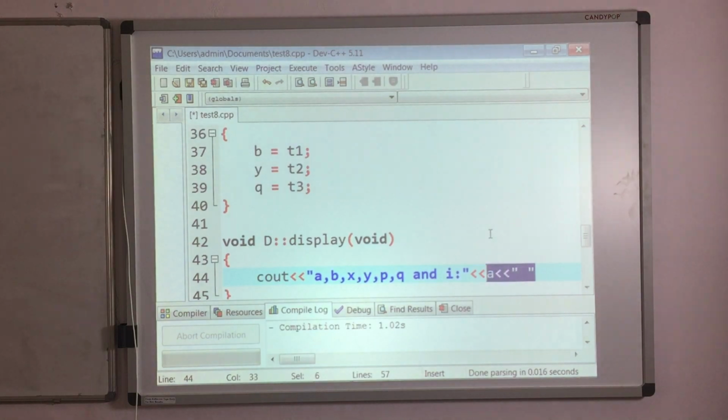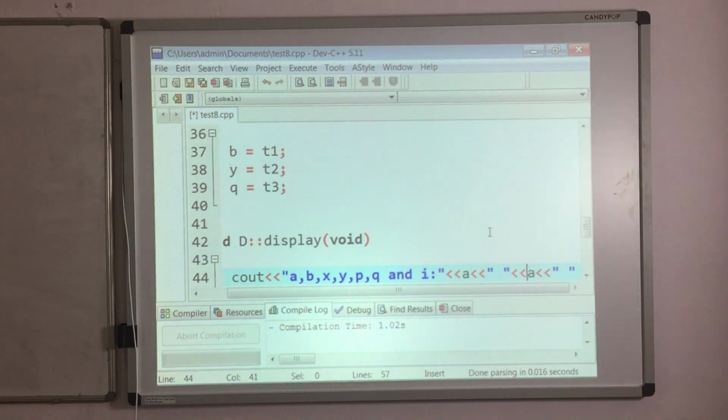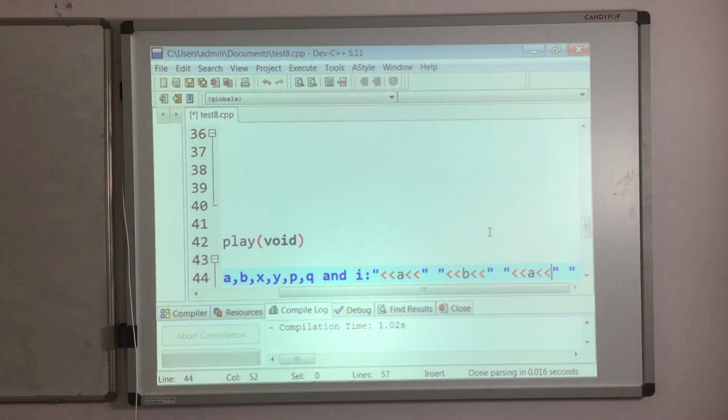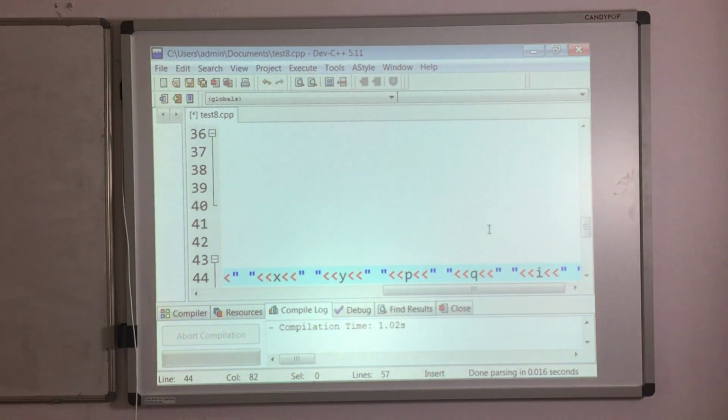So this thingy I will just copy, Control C, go to the end, and here you take this variable as B. Again I will copy the same thingy, paste it, and here you put X, go to the end, Control V, then after X we have to print Y. After Y we have to print P, after P we have to print Q, and again Control V, after Q we have to print I. I is my last data member.